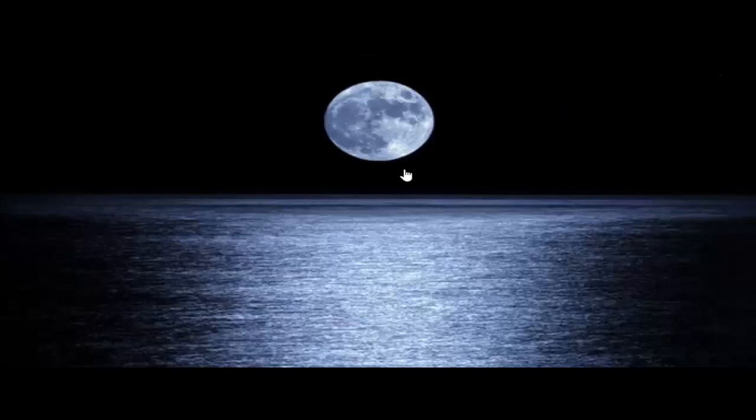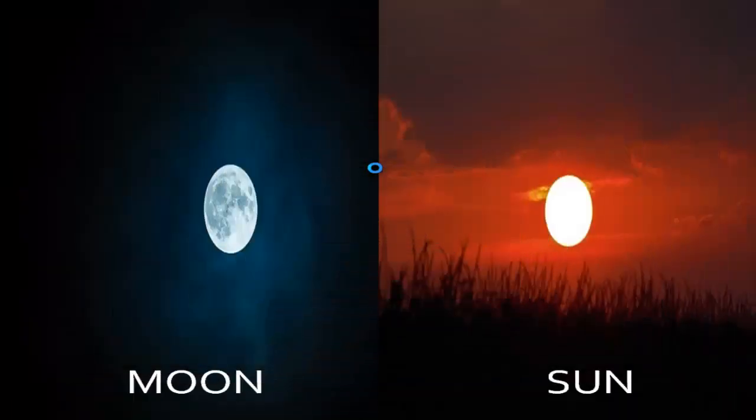Friends, the Moon does not have its own light. The Sun's light reaches the Moon's surface and the Moon reflects that light on the Earth. Friends, some facts about the Moon: if we see the Moon and Sun from Earth, they look the same size, but it is not true. The Sun is bigger than the Moon.